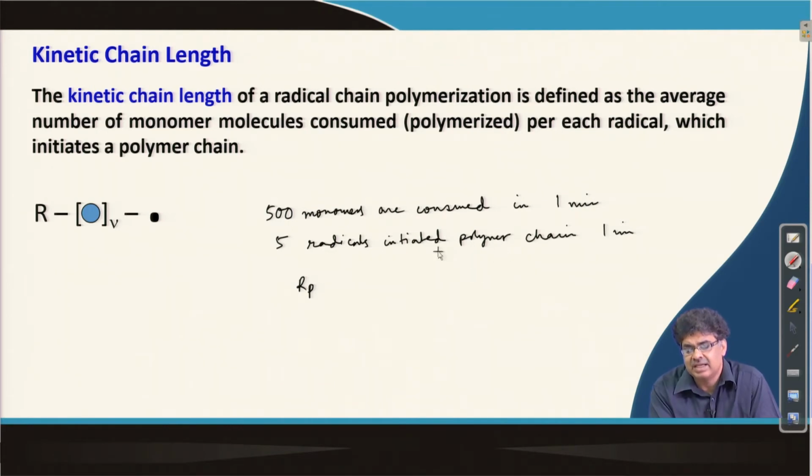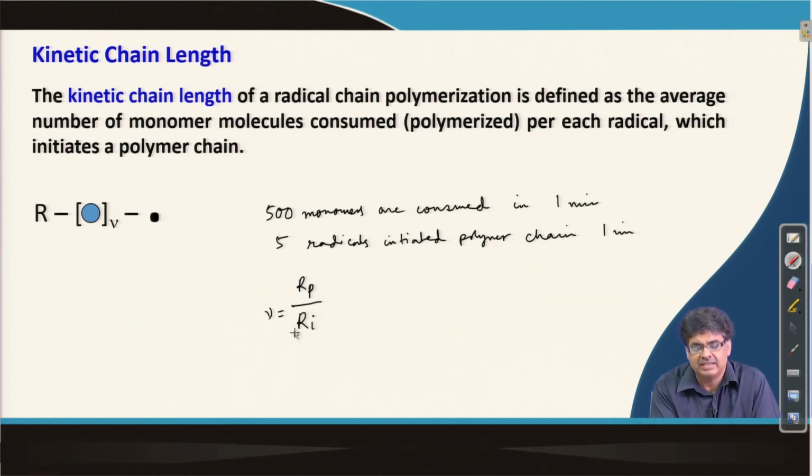So, each propagating polymer chain in this case will have on average 500 by 5, that is 100 monomers, which means the kinetic chain length for this case is 100 on average, and which is given by Rp divided by Ri.